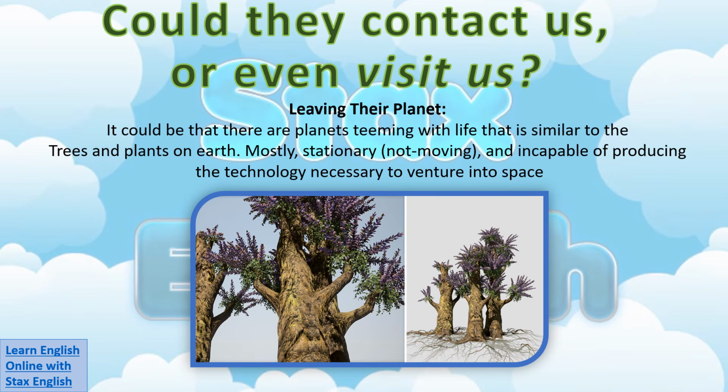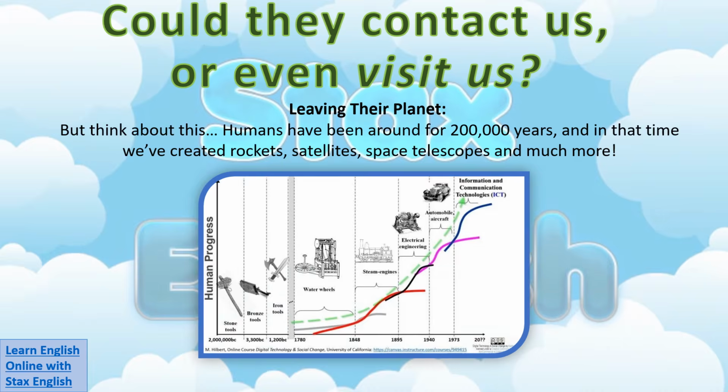Could they contact us or even visit us? It could be that there are planets teeming with life that is similar to trees and plants on Earth. Mostly stationary, that means not moving, and incapable of producing the technology necessary to venture into space.